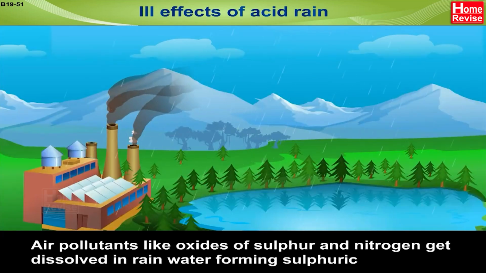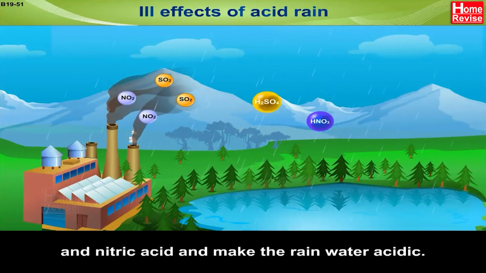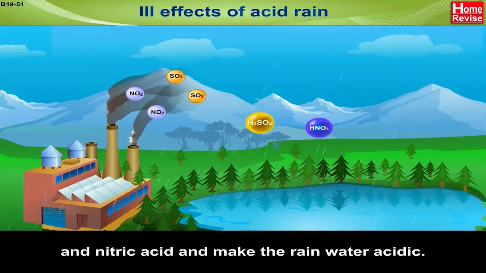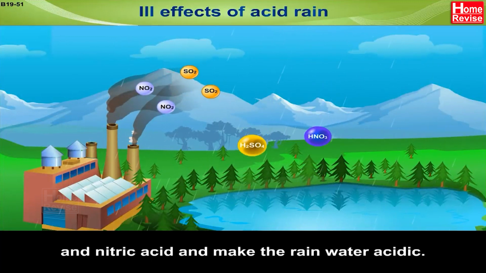Ill effects of acid rain. Air pollutants like oxides of sulfur and nitrogen get dissolved in rainwater, forming sulfuric and nitric acid and make the rainwater acidic.